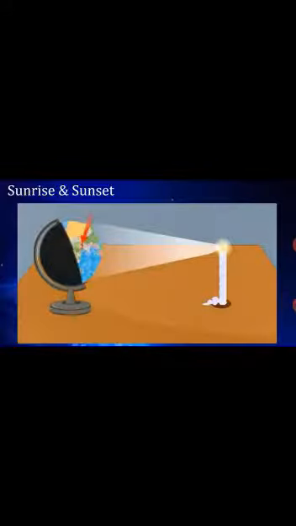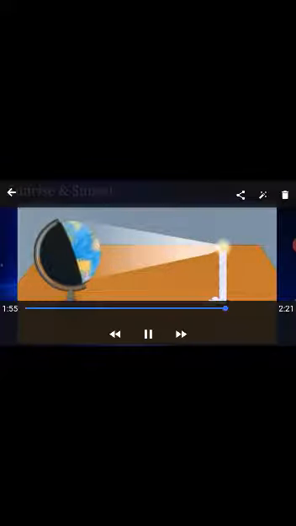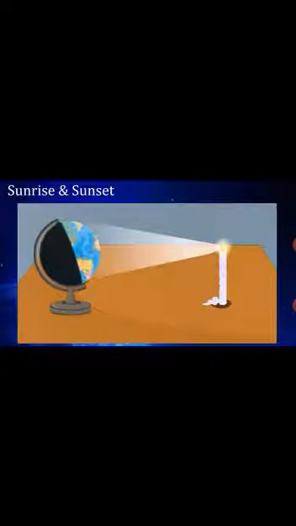After one sunrise, the next one occurs. So you will see that it happens when the Earth completes one rotation, that is, one complete turn around itself, right? This is about sunrise and sunset. Okay students, I hope you understand this point.